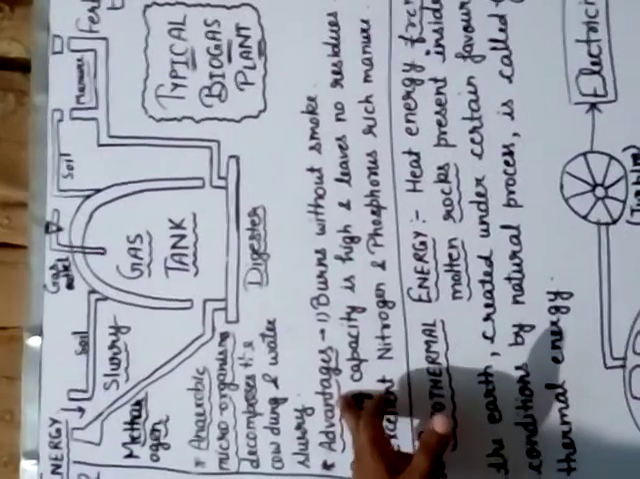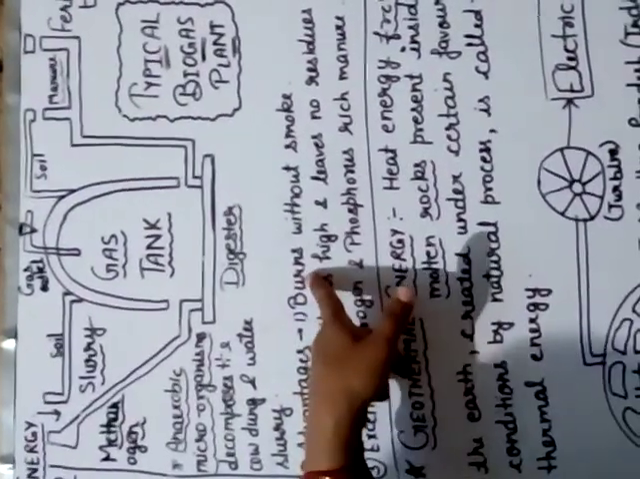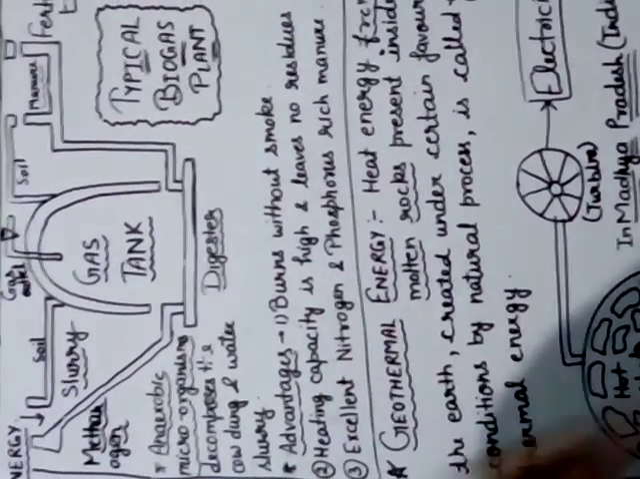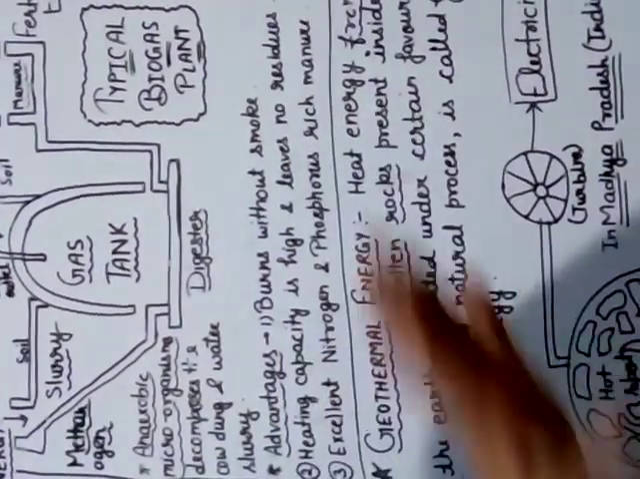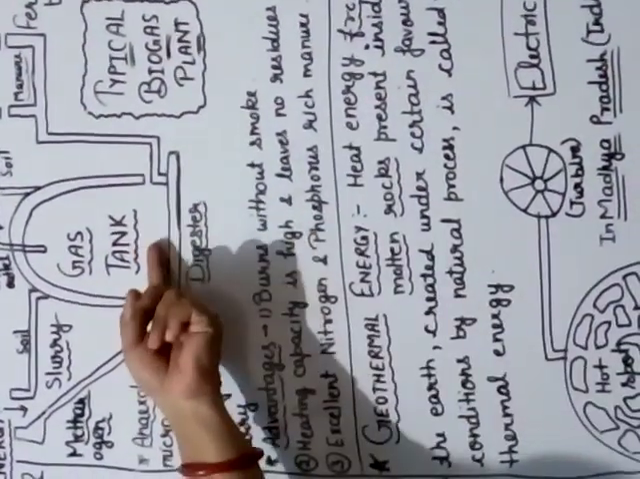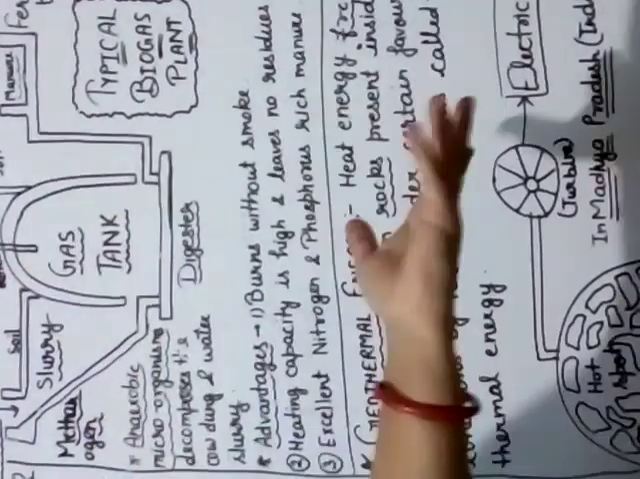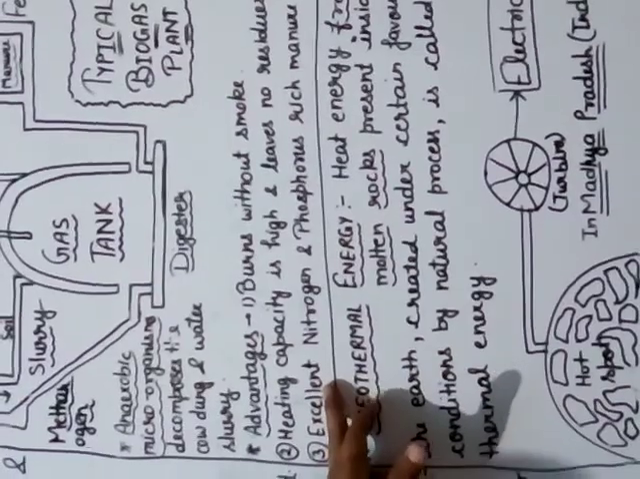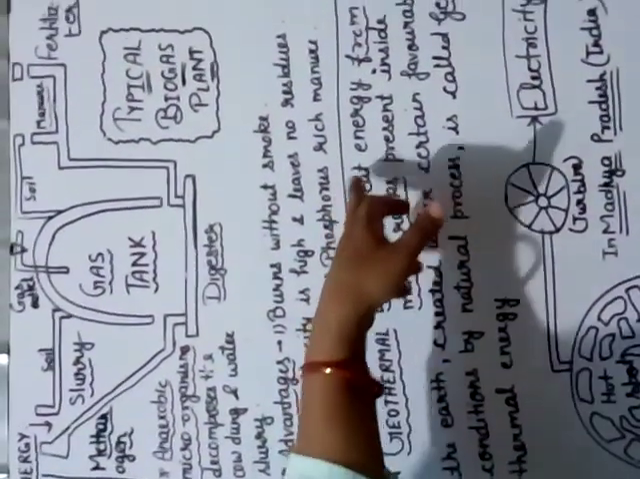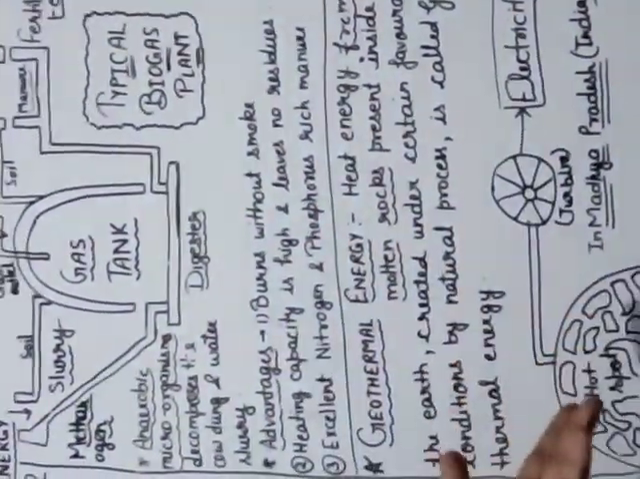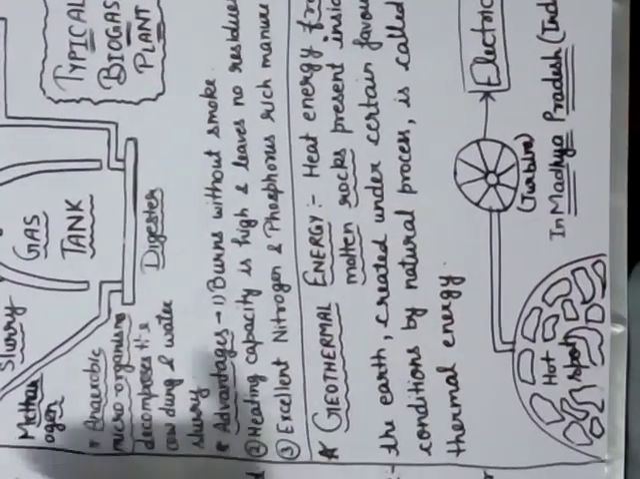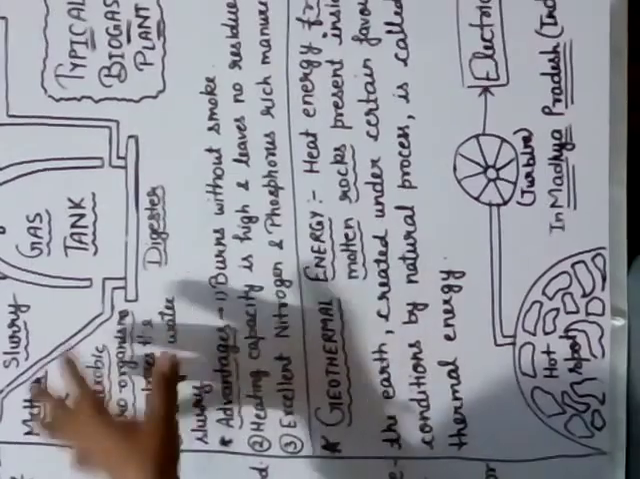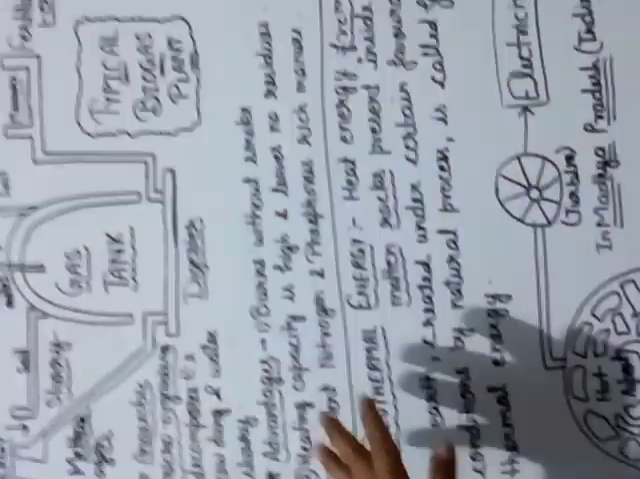So what are the advantages of gas plants? First one, it burns without smoke. Second one, heating capacity is very high and it leaves no residue, because whatever residue is present we can use as manure in our fields, and this manure is rich in nitrogen and phosphorus, which is better for our fields. So hope you understand this gas plant easily. Draw this structure in your fair notebooks also.